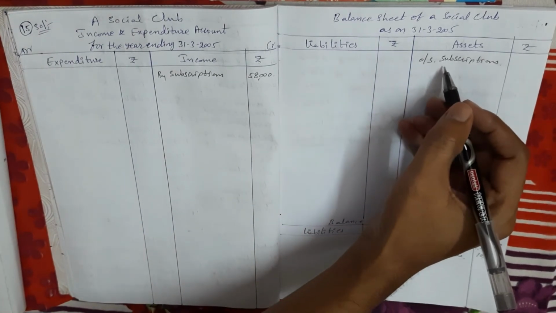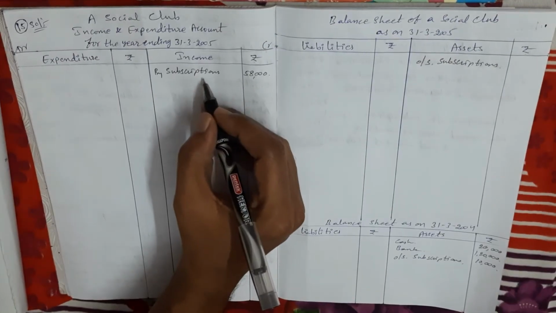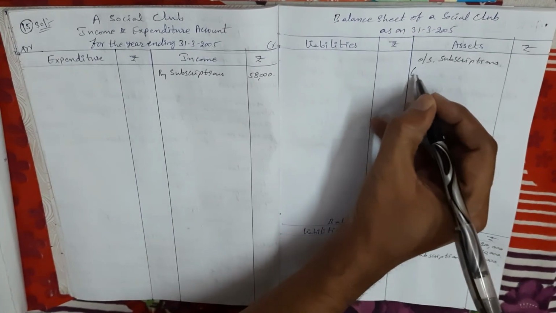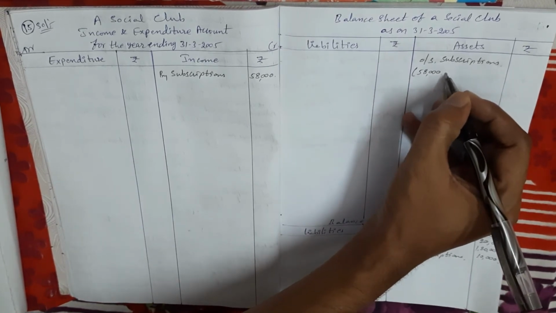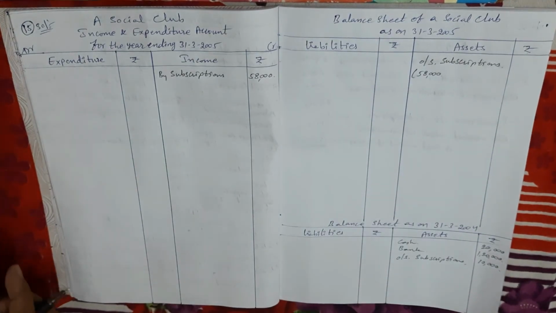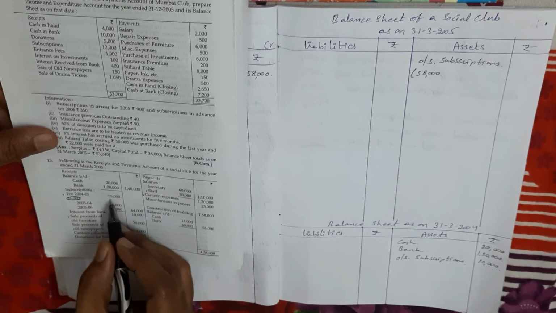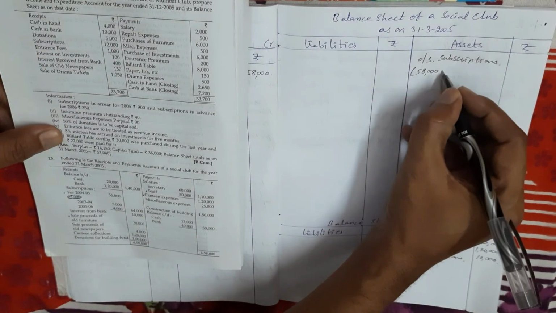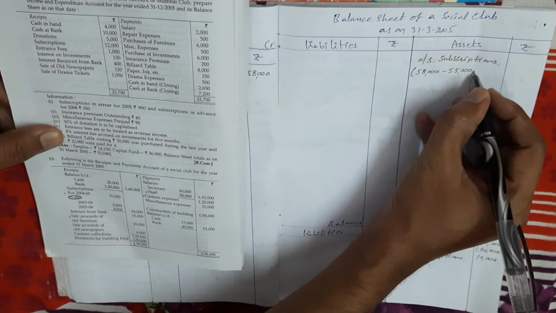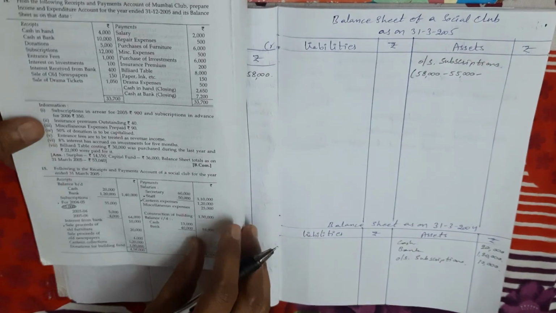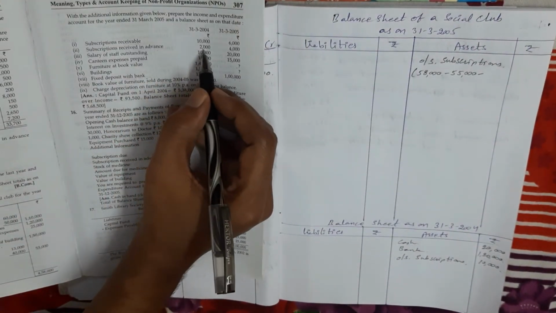Here, how to get outstanding subscription for current year: already we calculated current year actual amount 58,000. But in 58,000, already we collected 55,000. See, in receipts and payments account the collected amount is 55,000. So this 55,000 already we collected, so we have to minus. The balance amount is 3,000. In 3,000 rupees, already we received 2,000 rupees in advance. In additional information, 2,000 rupees is given.